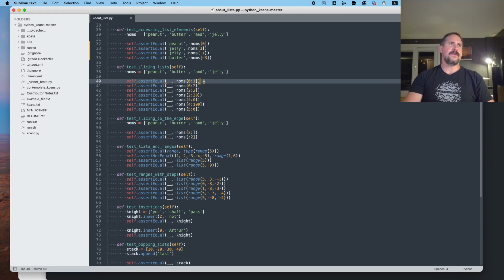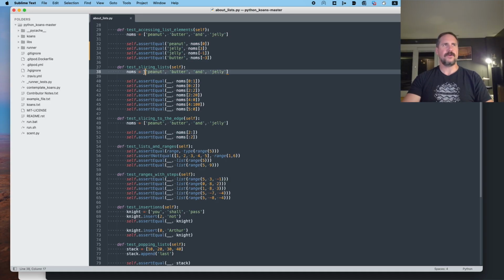All right, so I'm going to assume, I'm not sure how this really works, but we're going to find out. So noms 0 to 1. So give me a slice of noms from the 0th index to the first index. Now, I don't know if it's inclusive, meaning will peanut and butter be returned with this, or just peanut, or if it's exclusive.